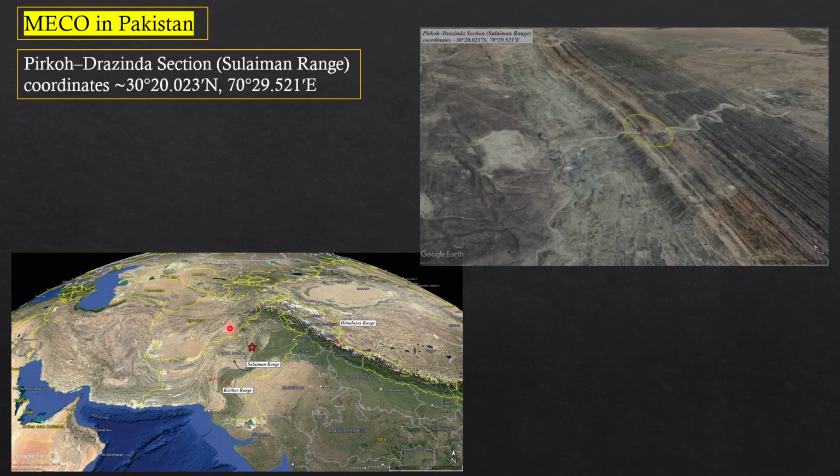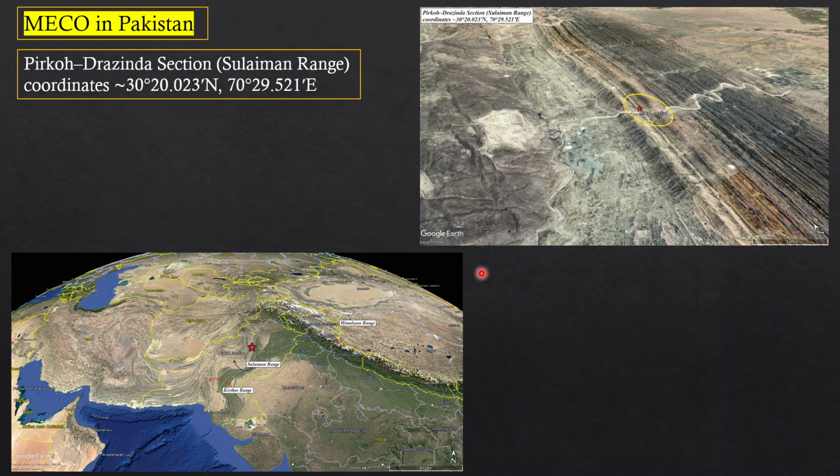MECO in Pakistan. The best section for the MECO is the Pirkoh Drazinda formation. This is the location, you can see it. This is the overall Pakistan view, and this is the section view, with a close-up view of this picture.